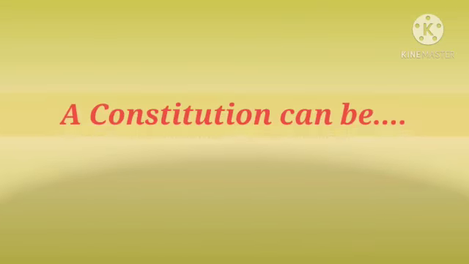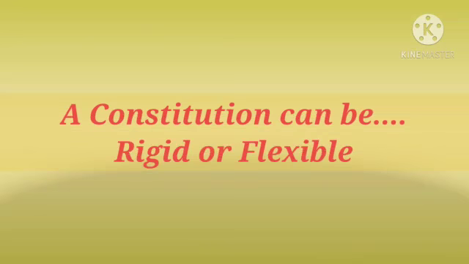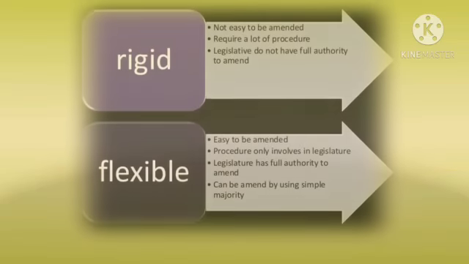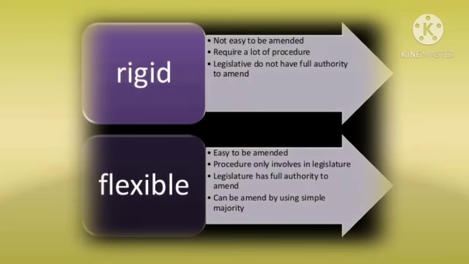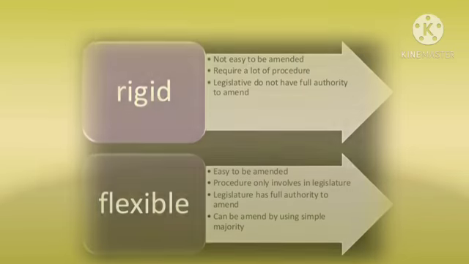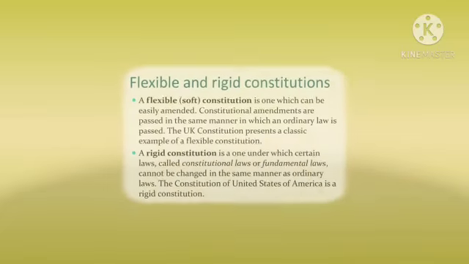Now, a constitution can be rigid or flexible. A rigid constitution is one which cannot be changed easily. Usually, federal governments have a rigid constitution. For example, USA. A flexible constitution is one which can be changed easily.